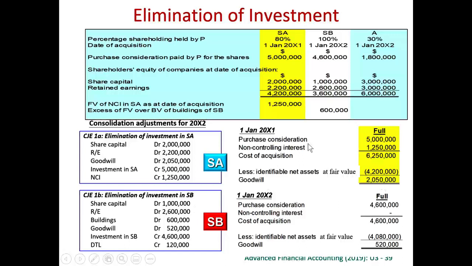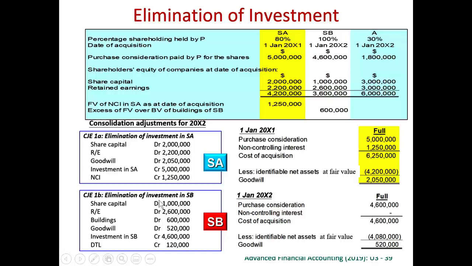We do the same for subsidiary B. So we credit investment in subsidiary B, 4.6 million. This is what we pay. There's no NCI. This is a wholly owned subsidiary. What we get at the day of acquisition is share capital and the retained earnings. We don't have any other reserves. So we simply debit share capital and we debit retained earnings at the day of acquisition.